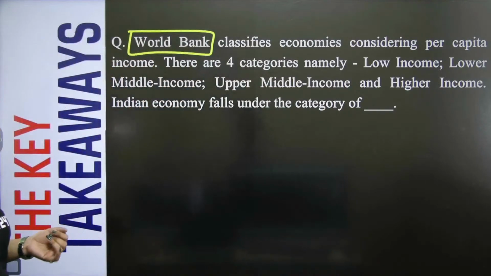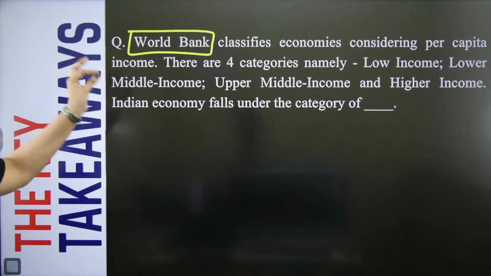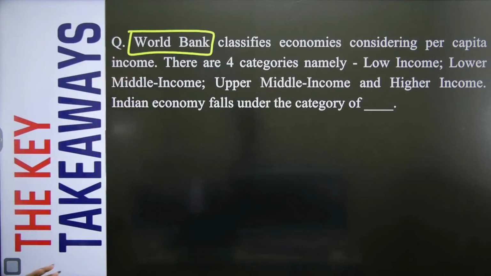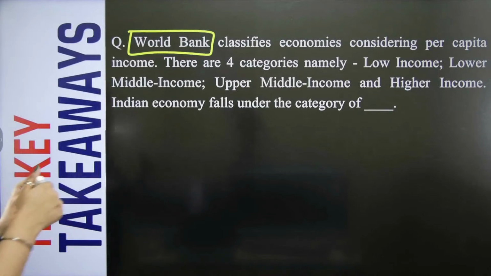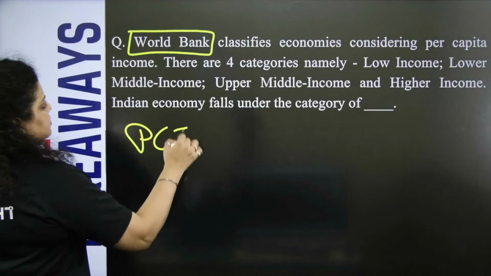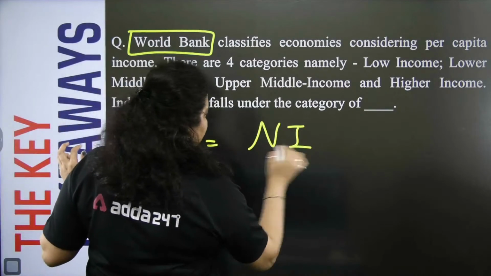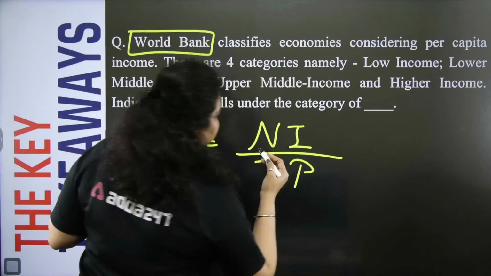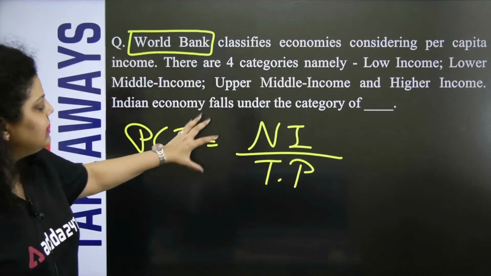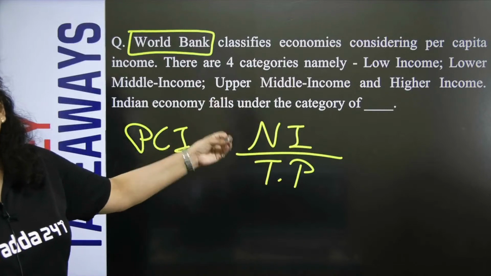Now it is asking that the World Bank has classified economies as per per capita income. So what is per capita income? Per capita income simply means national income divided by the total population. It tells us about the per person income in a certain financial year.